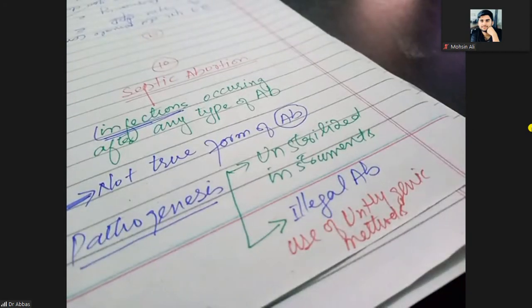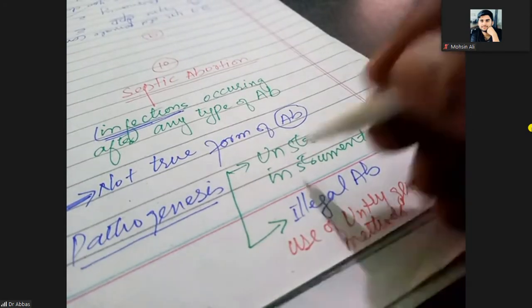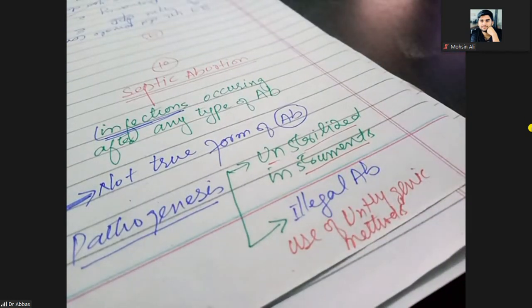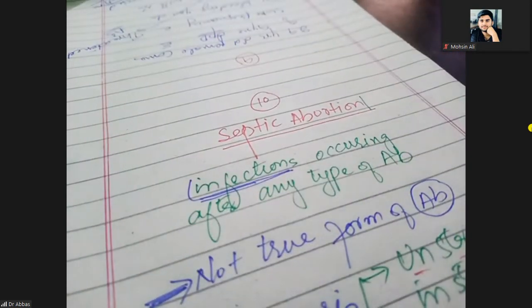Unhygienic methods for the illegal abortion and unsterilized instruments can cause infections after abortion. That comes under the heading of septic abortion.